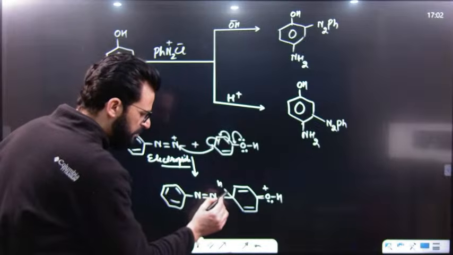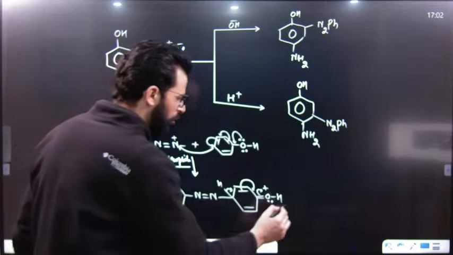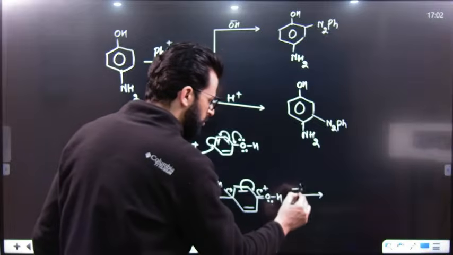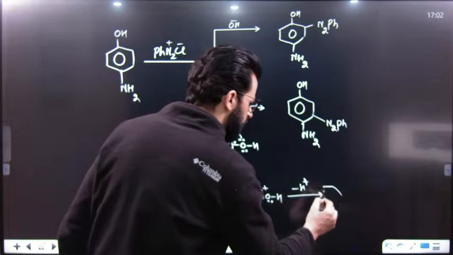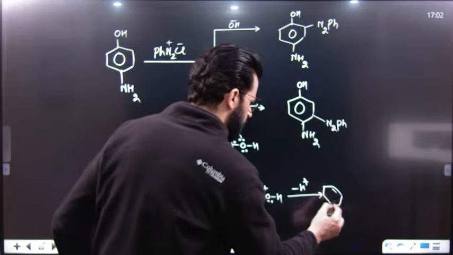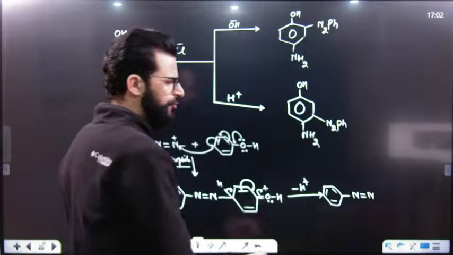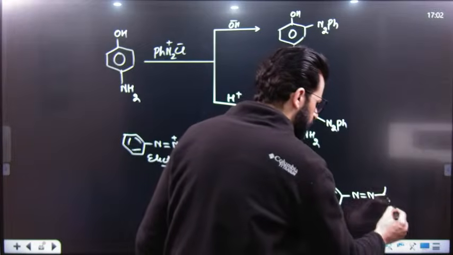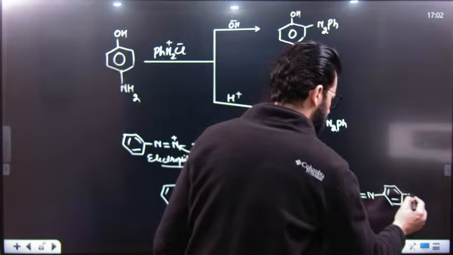After that, this para hydrogen will be lost. If the para hydrogen is lost, can I say instead of hydrogen, this electrophile, this benzene diazonium ion, is attached to the para position of phenol?